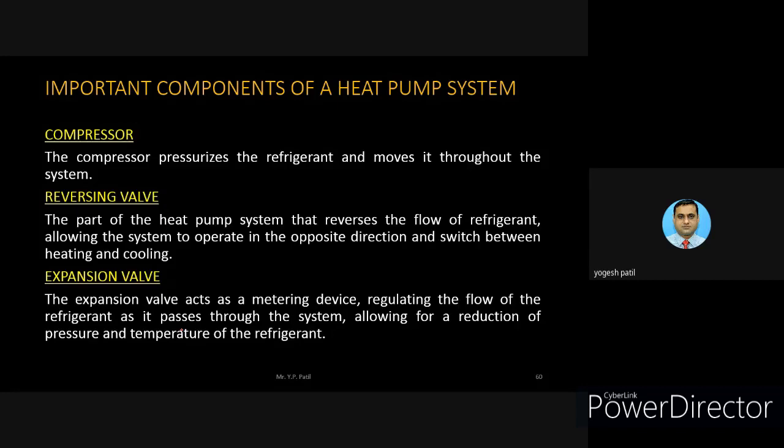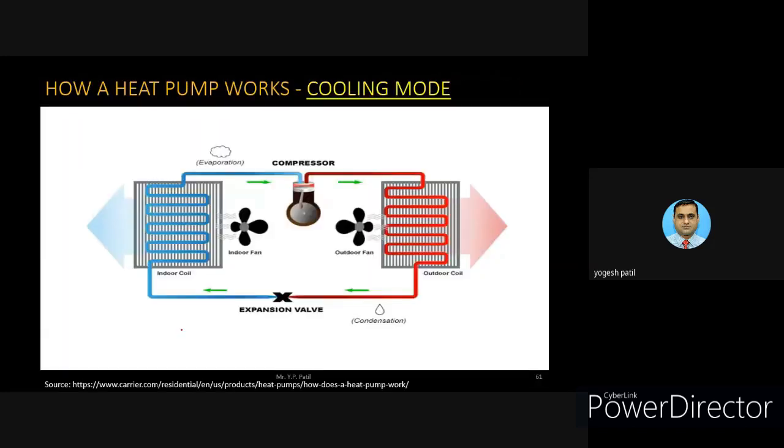When the heat gets exchanged to the refrigerant, and when it passes through the compressor, its pressure and heat also increase. So it is very essential to decrease that heat and pressure. Once it passes through the expansion valve, automatically what happens? The flow gets reduced, the pressure gets reduced, as well as the temperature also gets reduced, and then it will be passed through the outside unit. So this is the representation of this heat pump in cooling mode. You can see that here it is mentioned indoor coil, here it is mentioned outdoor coil.